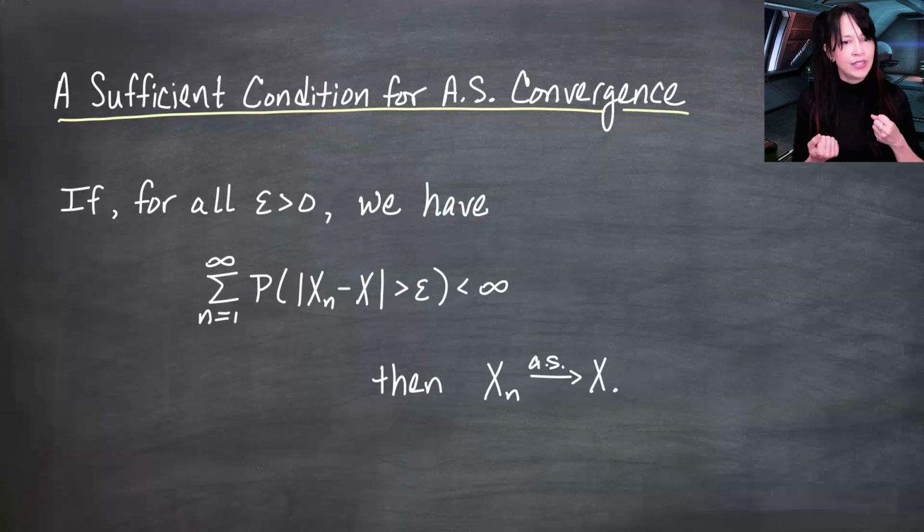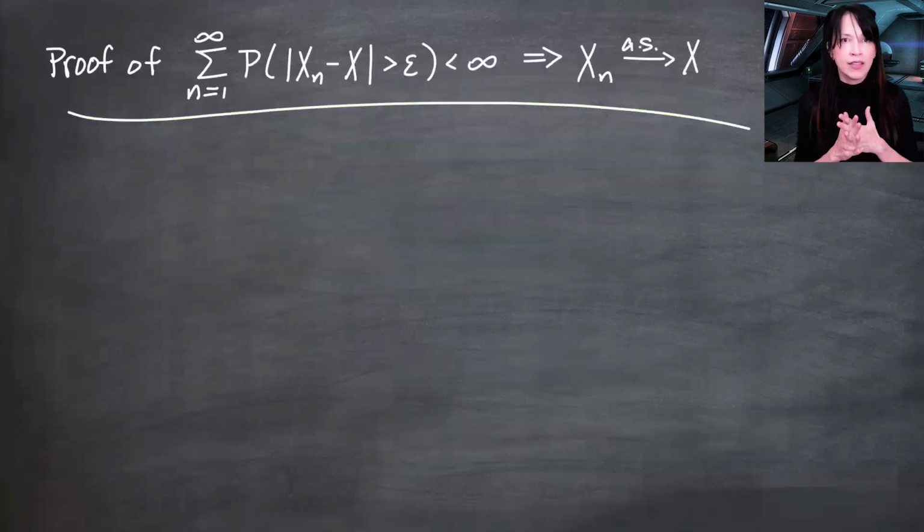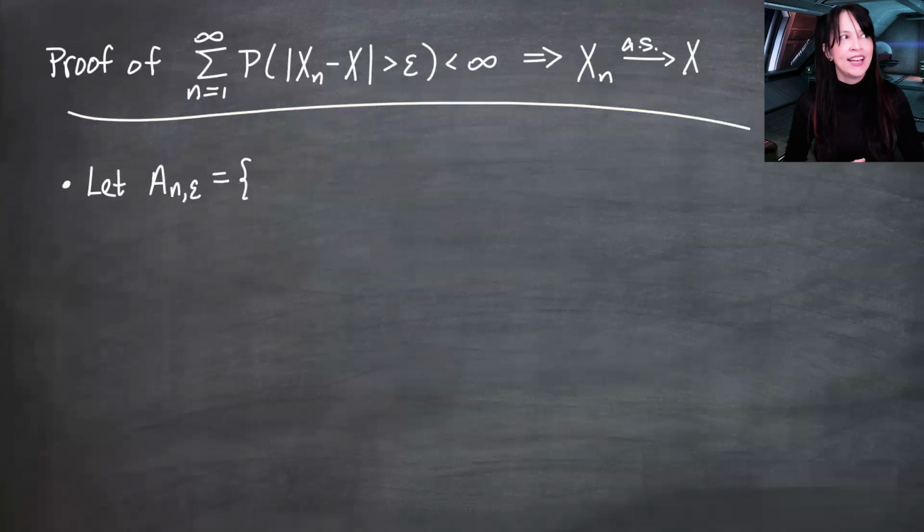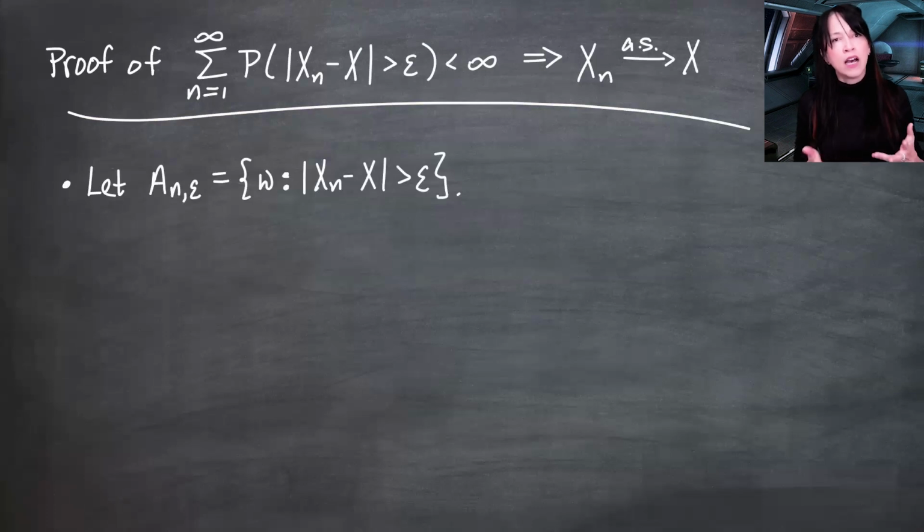Let's prove this claim, this sufficient condition. Let's prove that if any epsilon greater than 0 gives us that this sum is finite, then we have almost sure convergence. Learning from my mistakes with the epsilon, I'm going to define a set A_{n,epsilon} to be the set of omegas for which the absolute value of x_n(omega) minus x(omega) is greater than epsilon.